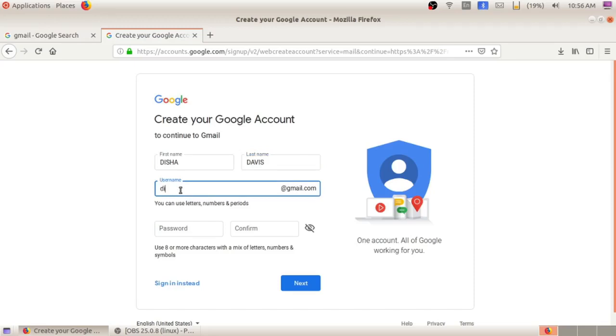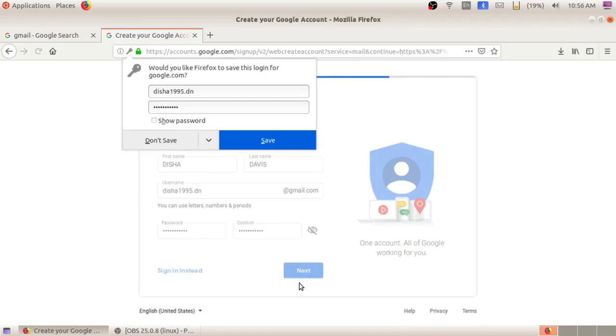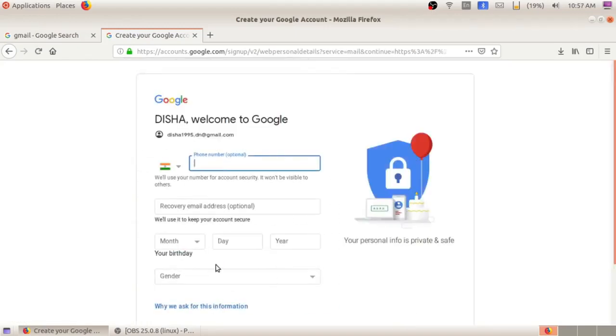So we can give any username. Type a password. Re-enter that password, or confirm that password. Then click on the next button. The next window will appear. Here we can provide a phone number. It is optional, not a mandatory field. So if you don't like to give your phone number, ignore that box.